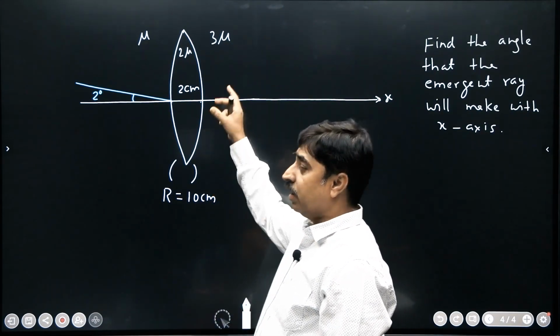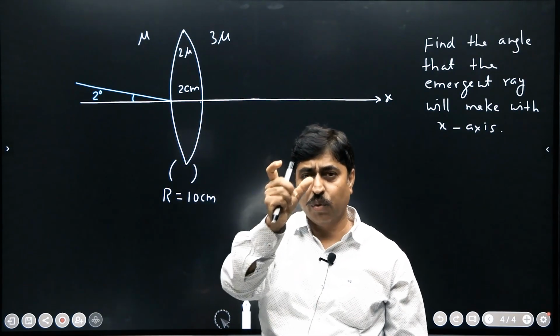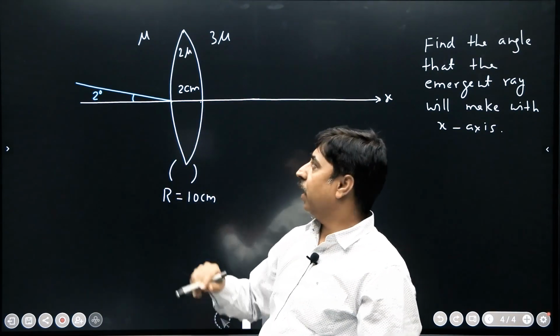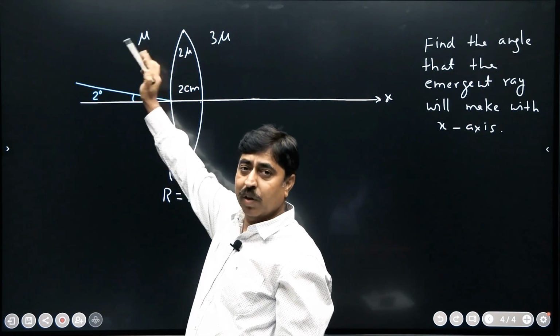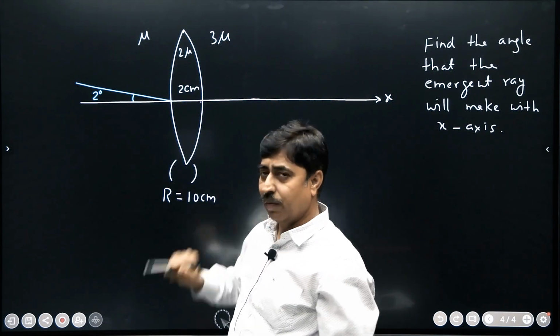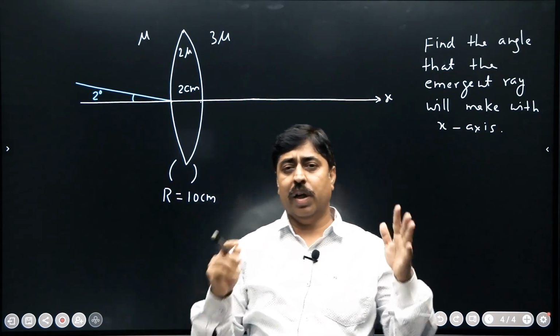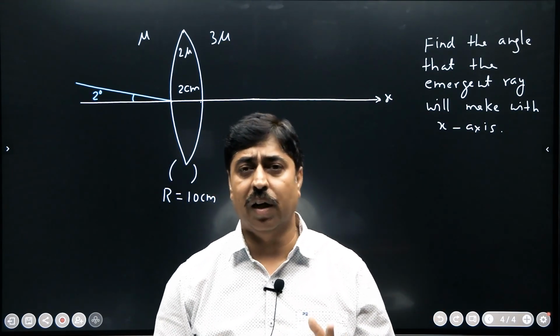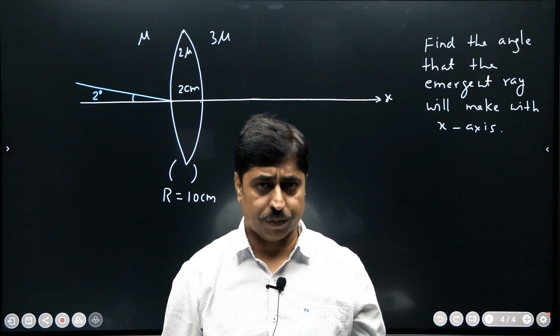So the question says that this is a thick lens having a thickness of 2 centimeter at the center. The refractive index of the medium on the left is mu, the refractive index of the medium on the right is 3 mu, and the refractive index of the material of the glass is 2 mu.